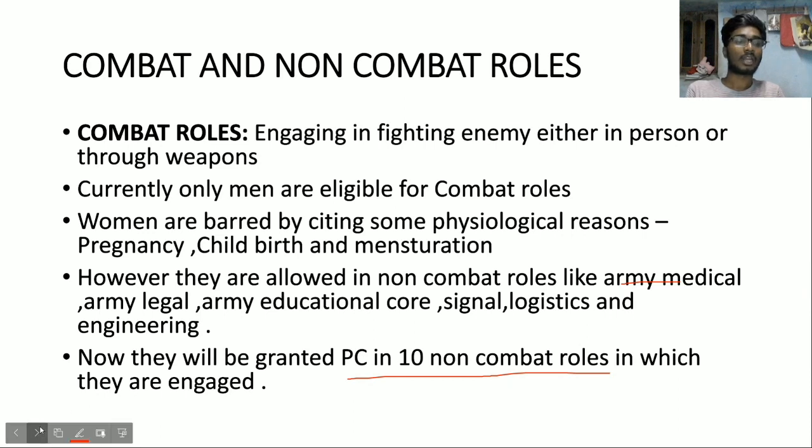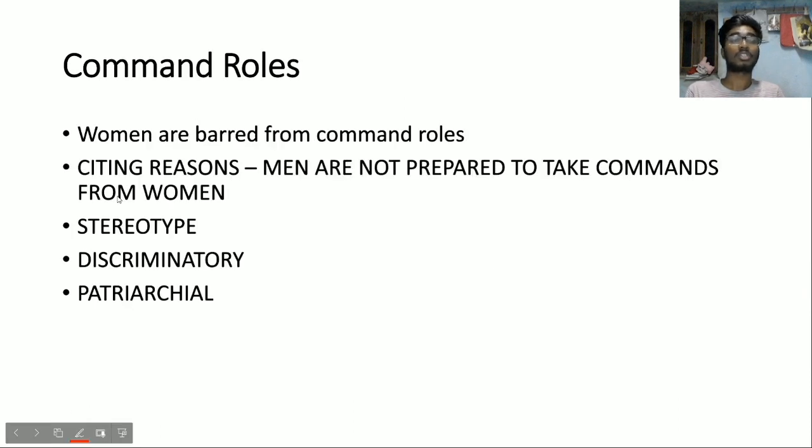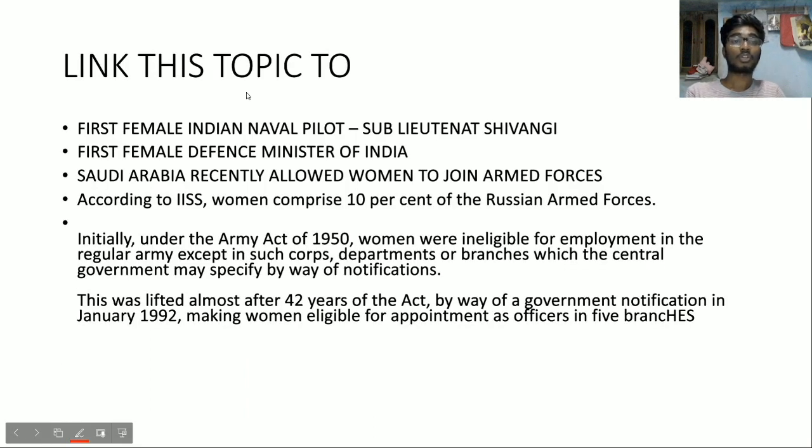Another issue is command roles. Women are actually barred from command roles by citing the reason that men are not prepared to take commands from women. This is actually a stereotypic statement, and it is discriminatory, and it also shows the patriarchal mindset. These were the comments of the Supreme Court in various judgments which asked the government to introduce women into combat roles. So you also need to link this topic.